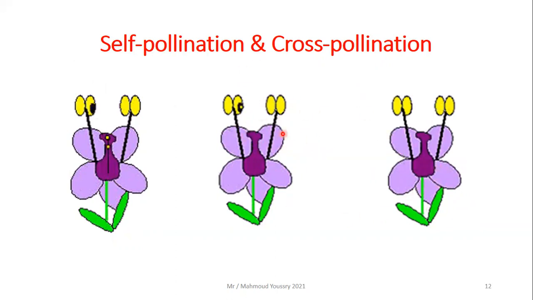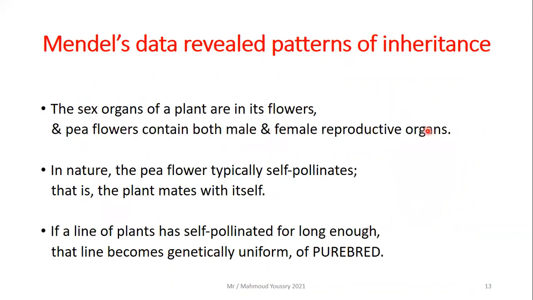As you can see, this bee acts as a pollinator who carries the pollen grains to the pistils of the second flower. Okay, let's continue. The sex organs of a plant are in its flowers. Pea flowers contain both male and female reproductive organs.